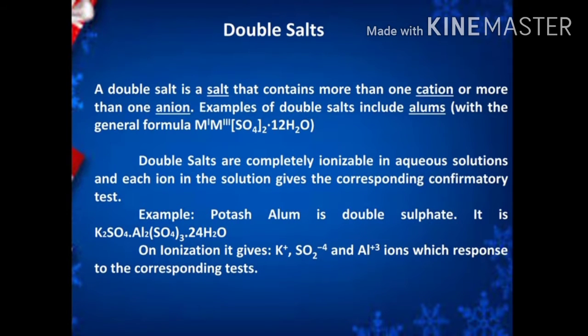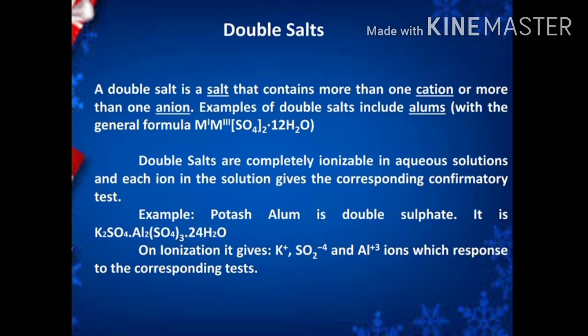Next topic, double salts. A double salt is a salt that contains more than one cation or more than one anion. That means a double salt is a mixture of two forms of salt compounds. These two salt compounds have two different crystal structures. An example of a double salt is alum.